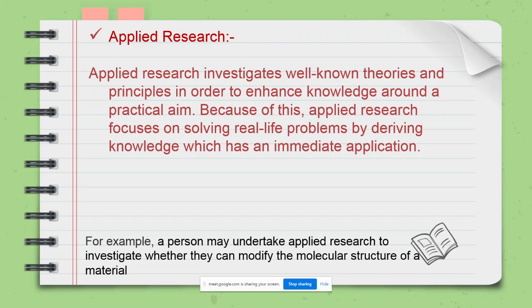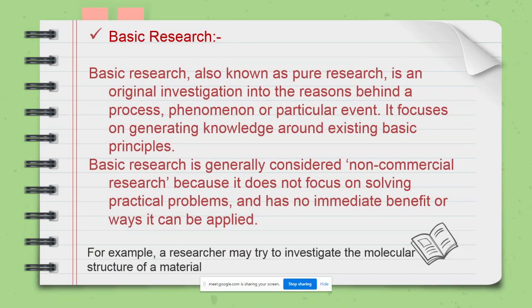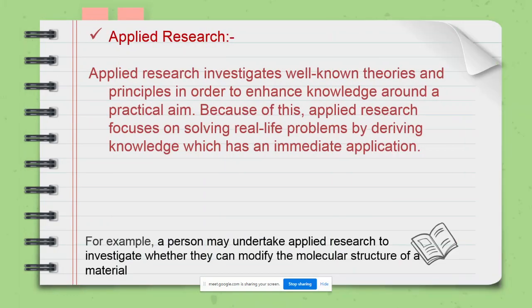Say we take the same example. In basic research, the example was that a researcher may try to investigate the molecular structure of a material. Now a person may undertake applied research to investigate whether they can modify the molecular structure of the material.